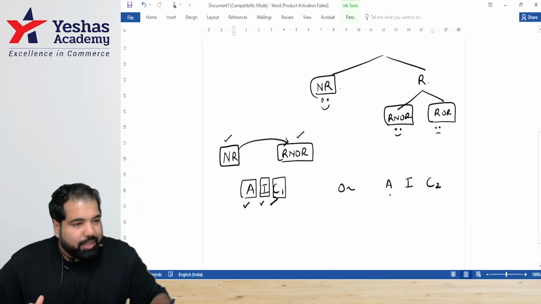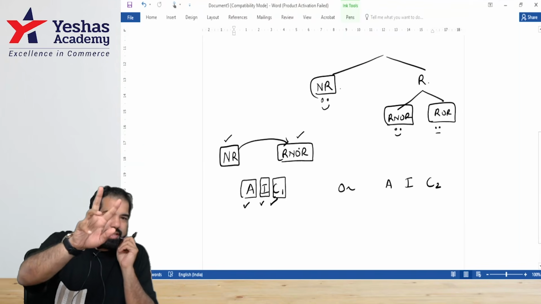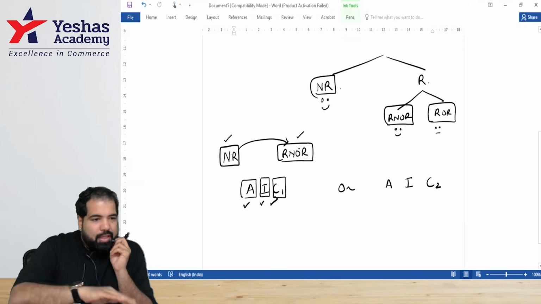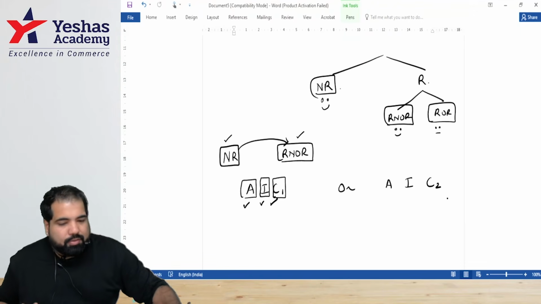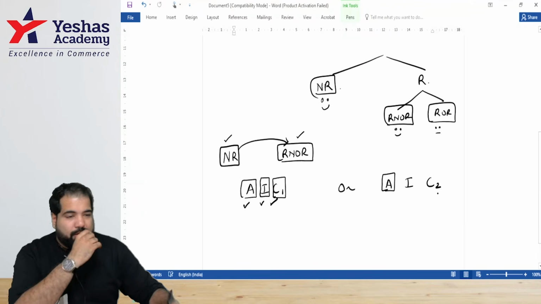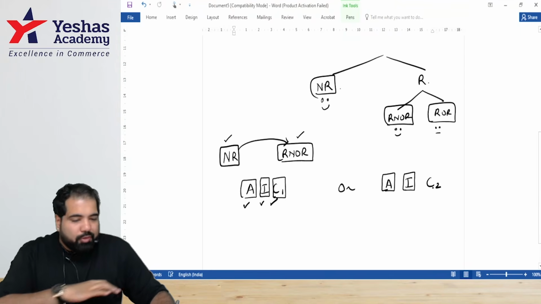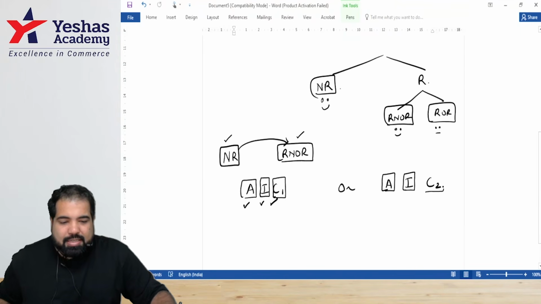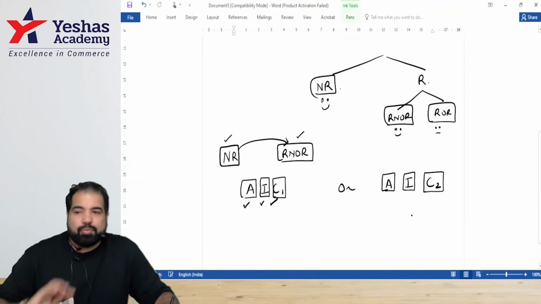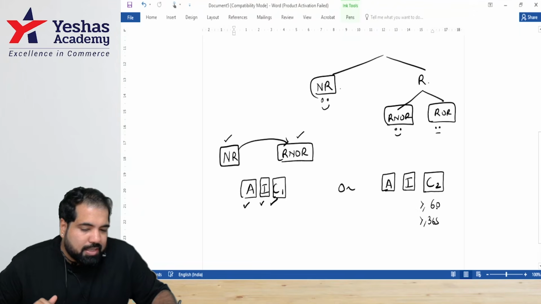Stop. Here also the intention is to convert NR into RNOR. So we'll check how many conditions, guys? 2. AIC1, or if AIC1 is fulfilled, then I will not check AIC2. This also applies to Indian citizens, but also applies to PIO. This one is Indian citizen or Indian income is more than 15 lakh, and the condition here is similar to basic condition 2. Remember that in this year you stayed in India for how many days? And the last 4 years, how many days? 365. Similar, not the same, because here this changes to 120.